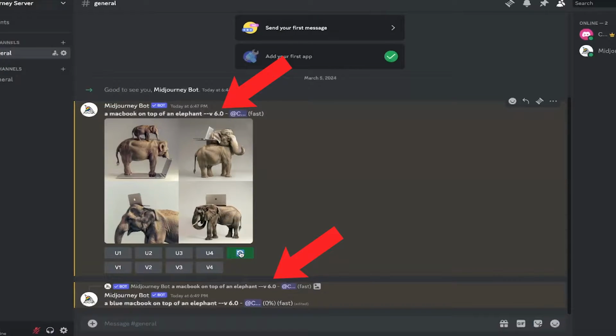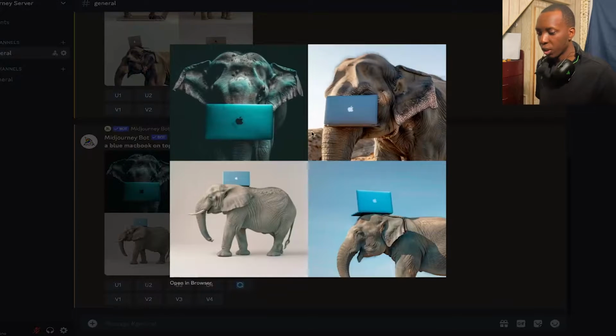And right here, you'll see --V6. All that's there for is to represent the version of Midjourney that you're using. If you're using Midjourney 5.2, then each prompt would show --5.2. There's ways to change the Midjourney version that you're using, and you'll see that soon. So this is pretty cool. It's actually funny. The top left one is kind of cinematic, but realistically, the bottom 2 is what we're looking for. That's a MacBook on top of an elephant.